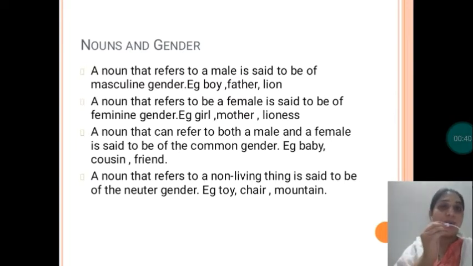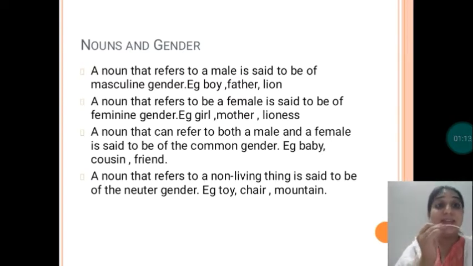So the first one is masculine gender. What is masculine gender? A noun that refers to a male is said to be masculine. For example, you can say boy, father, lion, all these are male. So these are masculine gender. Now feminine gender. A noun that refers to a female is said to be feminine gender. For example, girl, mother, lioness. So these are feminine. I hope you are clear with the masculine and feminine.